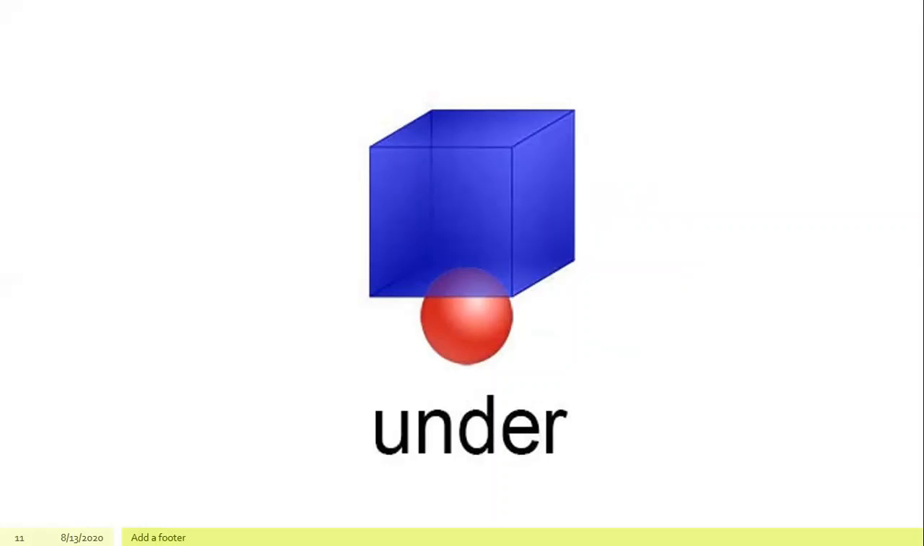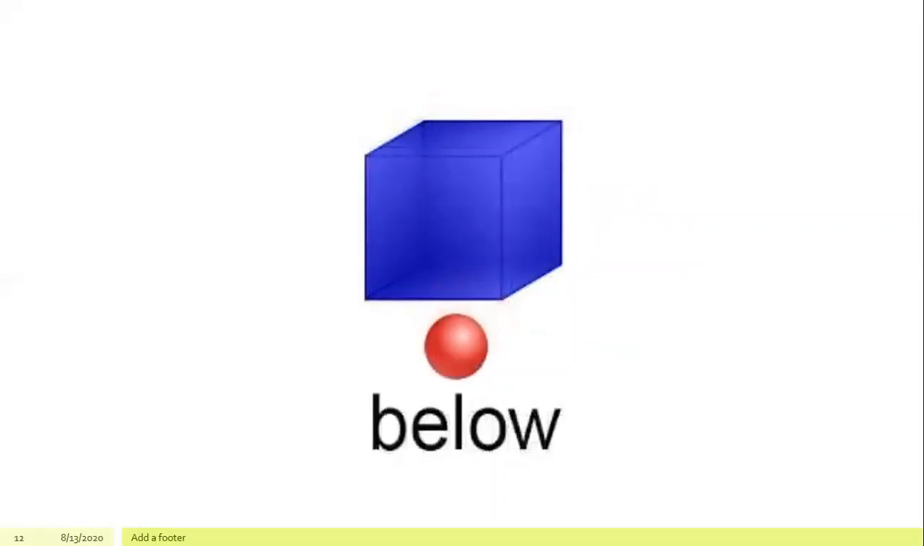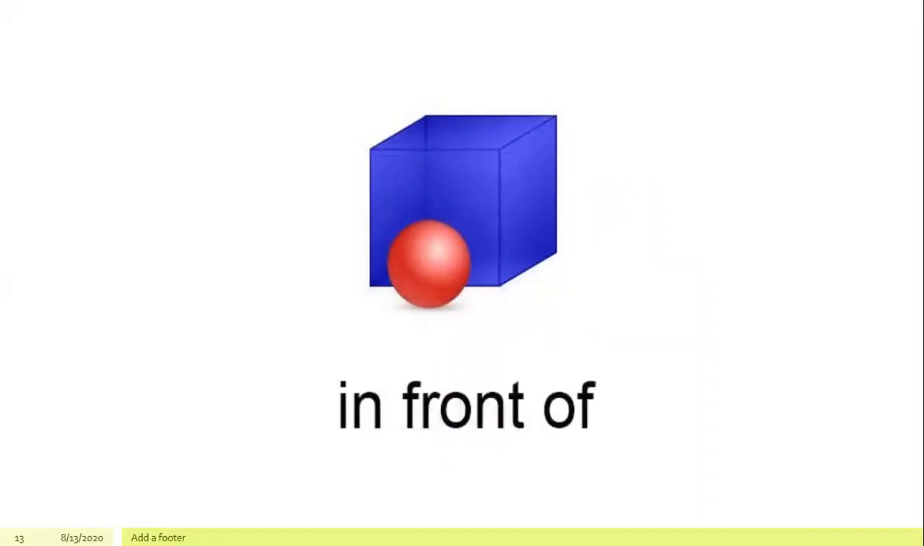Next preposition: below. The ball is below the box. Next preposition: in front of. The ball is in front of the box.